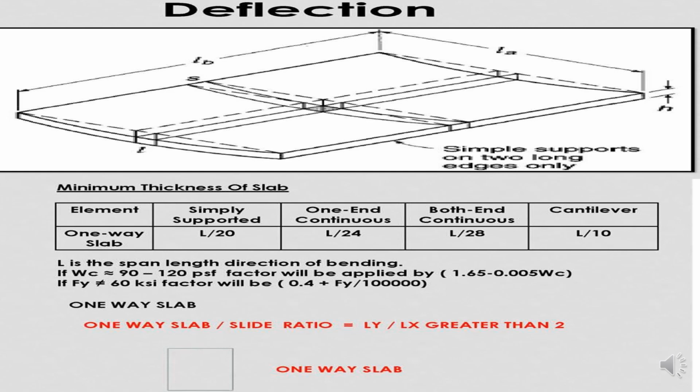One-way slab: the slab side ratio is Ly by Lx greater than 2, where Ly is the length and Lx is the width. This is a one-way slab.